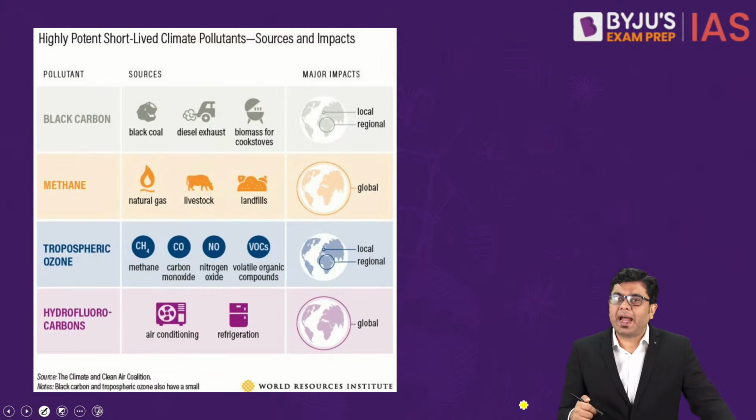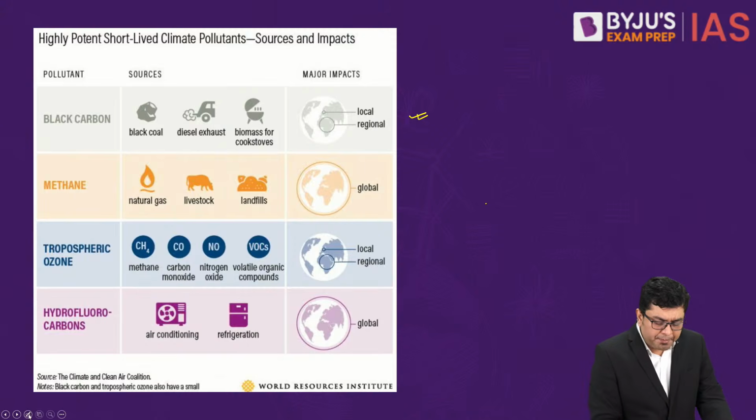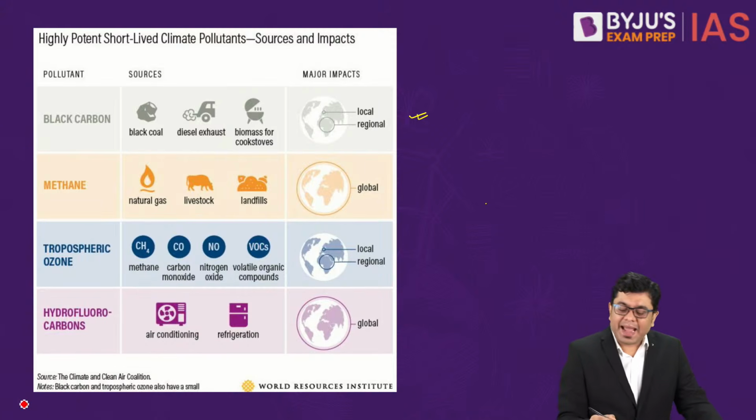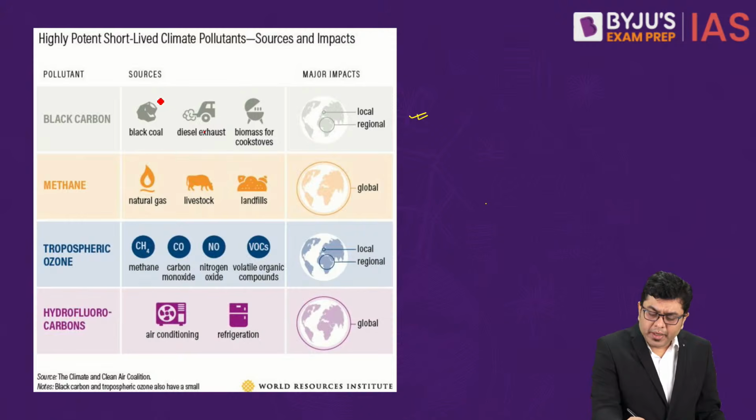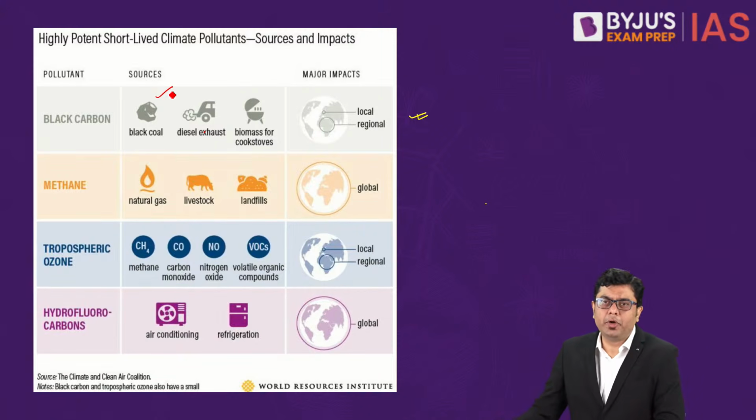Otherwise, if you take a look at these short-lived climatic pollutants, observe the impact of black carbon as well. Black carbon sources: burning of coal, combustion of coal, or combustion of any kind of hydrocarbon or fossil fuel will produce black carbon. And what is the size of black carbon?